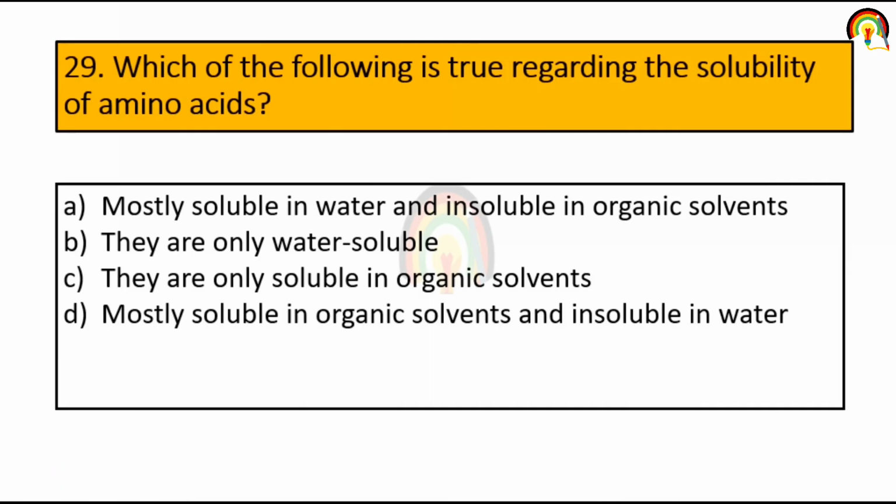Next one, which of the following is true regarding the solubility of amino acid? Amino acid mostly soluble in water and insoluble in organic solvent. They are only water soluble. They are only soluble in organic solvent, mostly soluble in organic solvent, and insoluble in water. So amino acid is mostly soluble in water and insoluble in organic solvent. So it's first one.